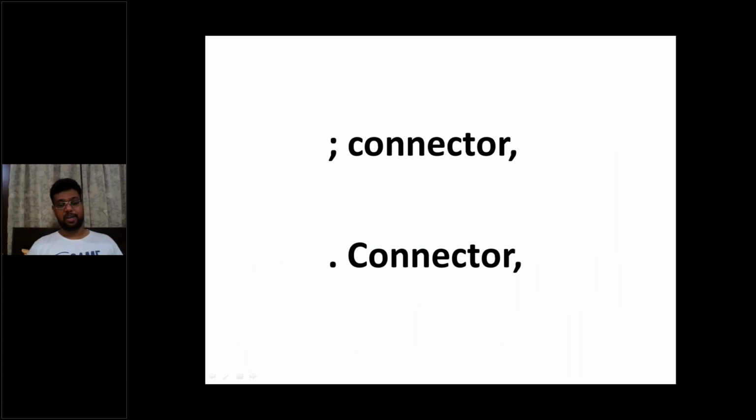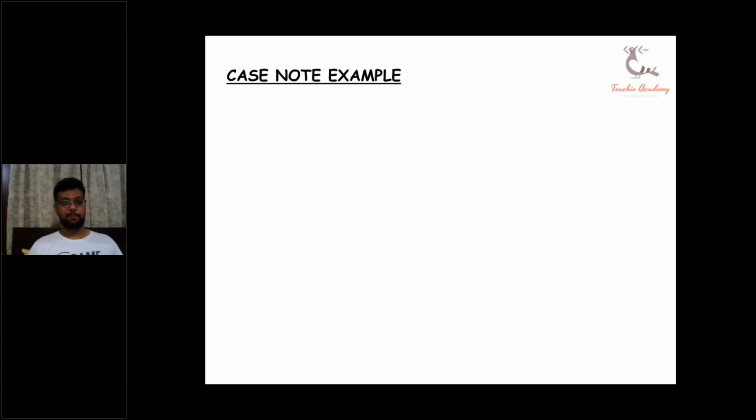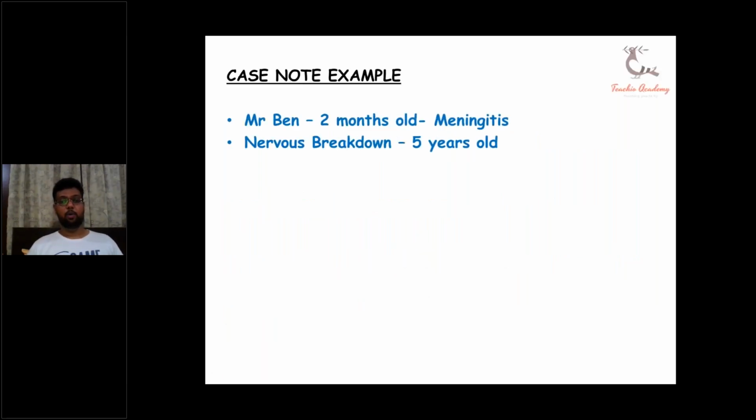This is how we can write a connector. I told you. Now this is a case note example in front of you. I want you to give an example. Mr. Ben, 2 months old, meningitis, nervous breakdown, 5 years old. Can you paraphrase this case note? Hello, good morning. Good morning.